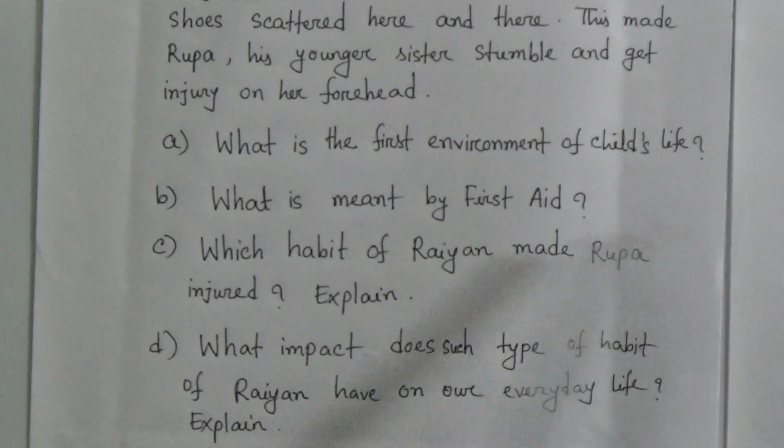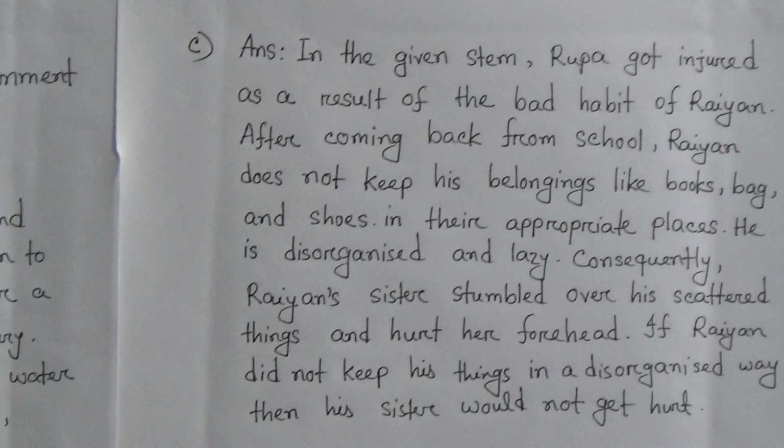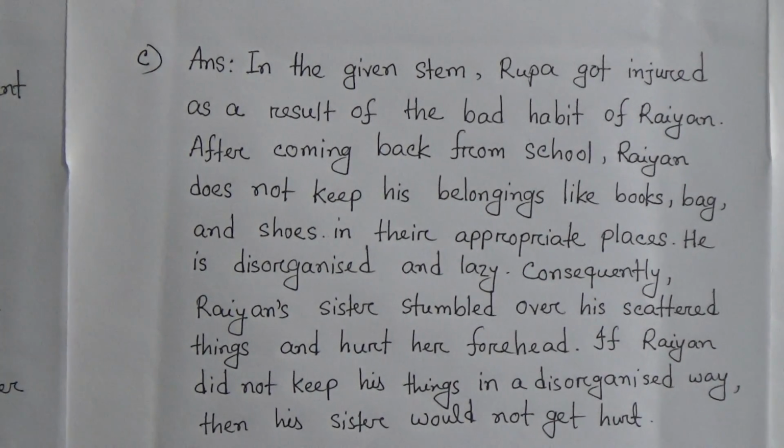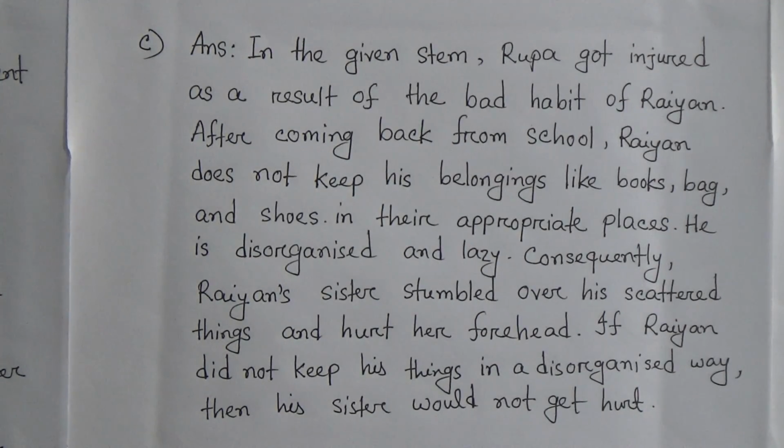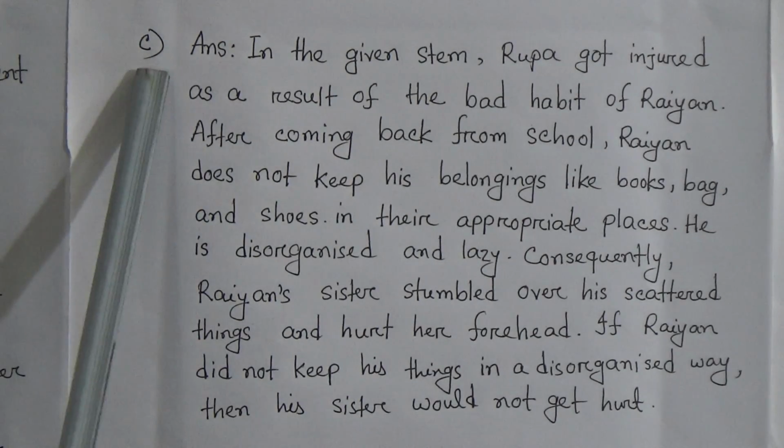Now number C, which habit of Ryan made Rupa injured? Explain. In the following stem, we can see here that Ryan had a habit of being disorganized. He was disorganized and lazy. Now number C, answer.